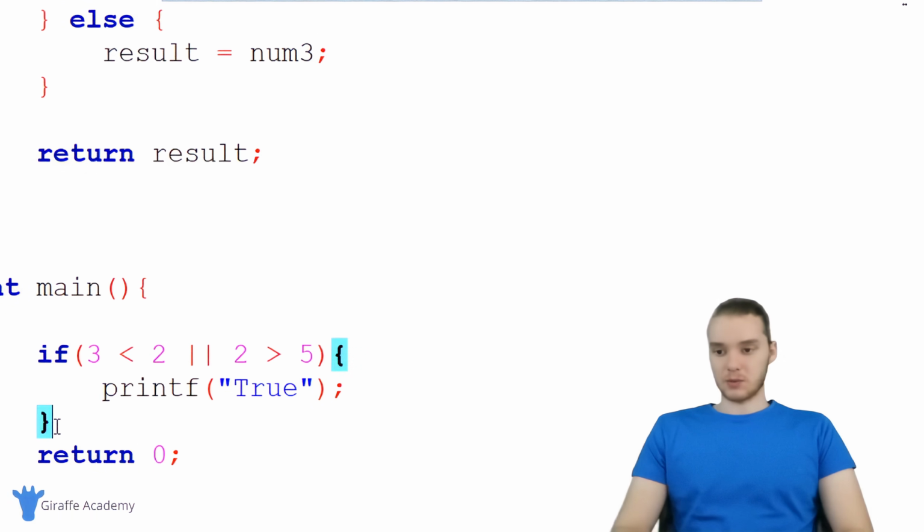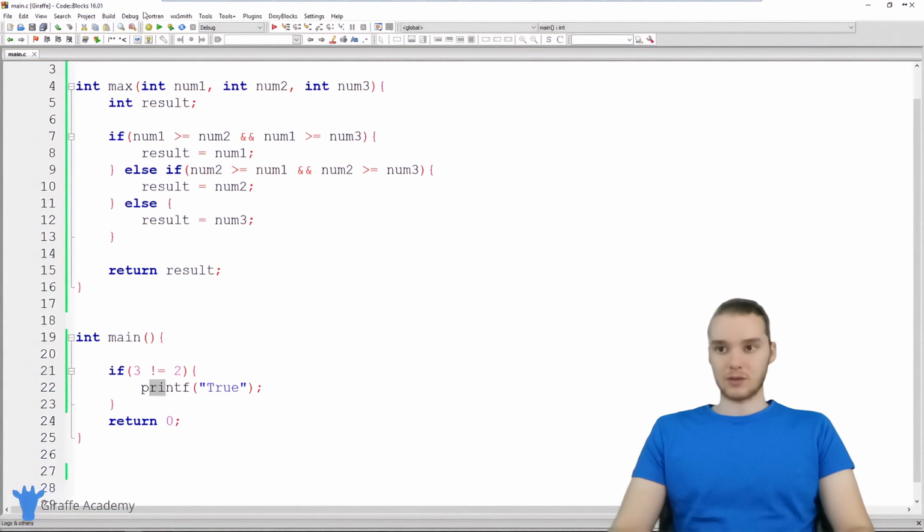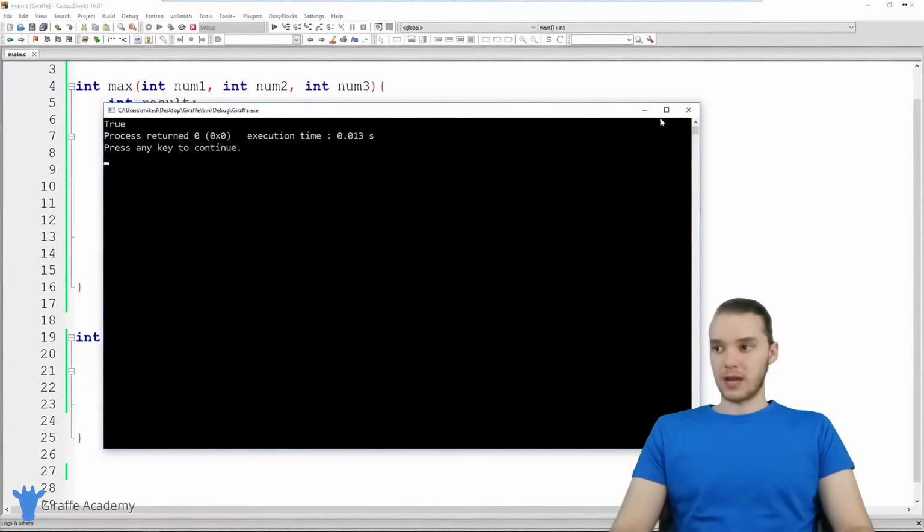And I want to show you guys a couple other things that we can use. So over here, we're using a less than sign. So for example, if 3 is less than 2, I could also use a greater than sign. I could use a less than or equal to sign. I could also use a greater than or equal to sign. And if I wanted to check for equality, I could use a double equals. So the double equals will check to see if 3 is equal to 2. We can also use one more, which is this exclamation point. An exclamation point basically means not equals. So I could say if 3 is not equal to 2, then we'll print out true. So down here, let's run this and you'll see that we get true. So yeah, there you go.